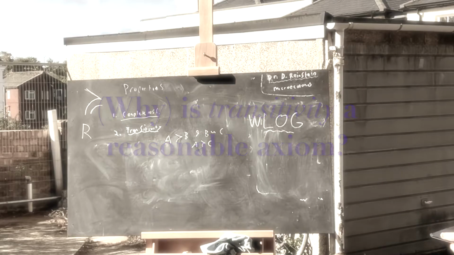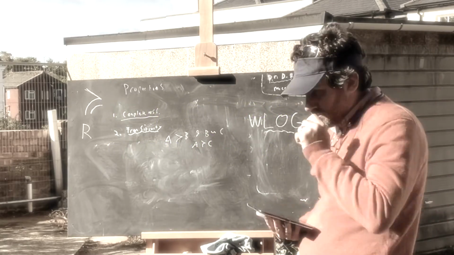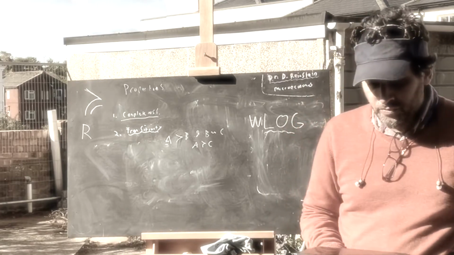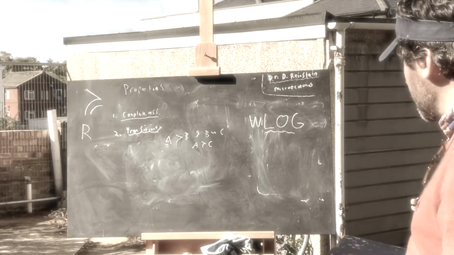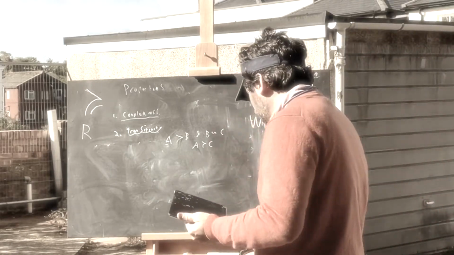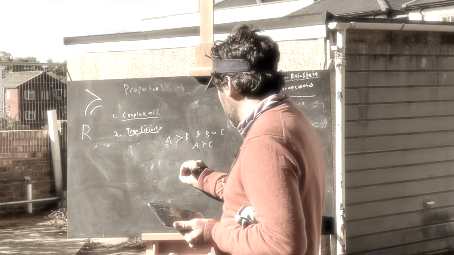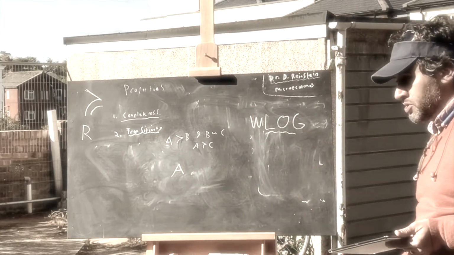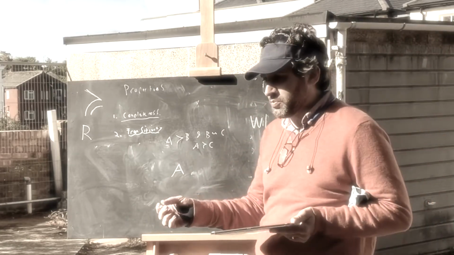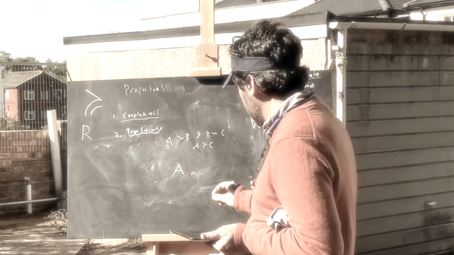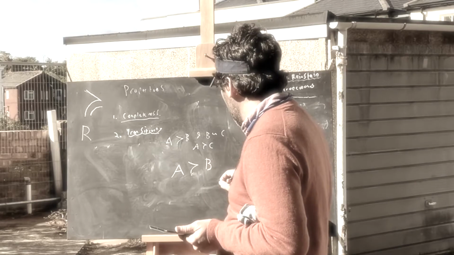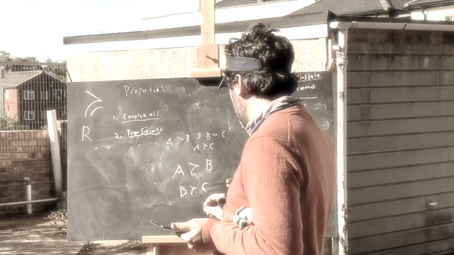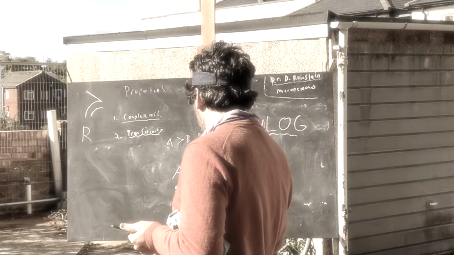If they didn't obey transitivity, it would be very hard to make decisions? Yeah. So if my preferences didn't obey transitivity, then it might be that if I was presented a bundle of options... that's a good point. So suppose that in violation of transitivity, and because it's easiest to discuss, I will talk about a violation of transitivity with respect to strict preferences. Suppose that A was strictly preferred to B, B was strictly preferred to C, apples preferred to bananas, bananas preferred to cherries, and C strictly preferred to A.